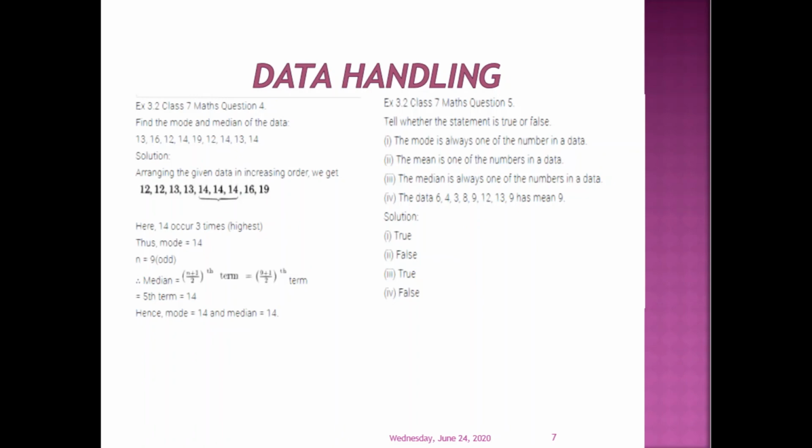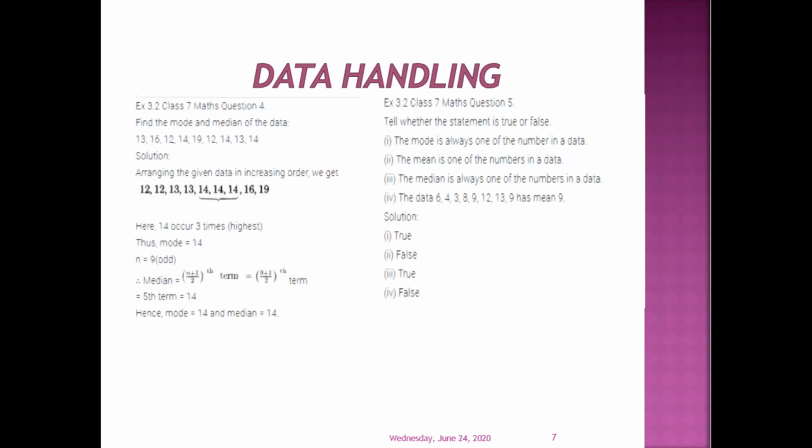In the last question, we need to tell whether the statements are true or false. First, the mode is always one of the numbers in the data. That's true. Mean is one of the numbers in the data. That is not necessary, so it is false. Median is always one of the numbers in the data, that is true.